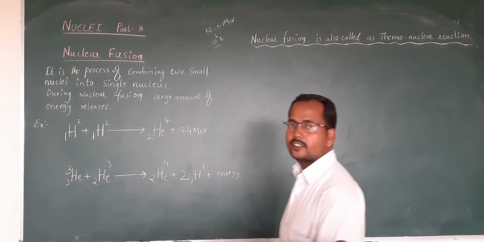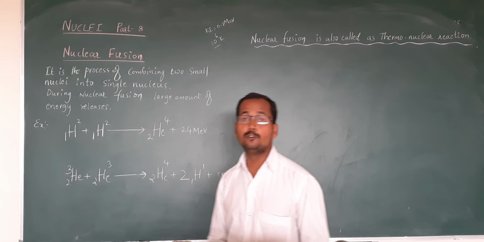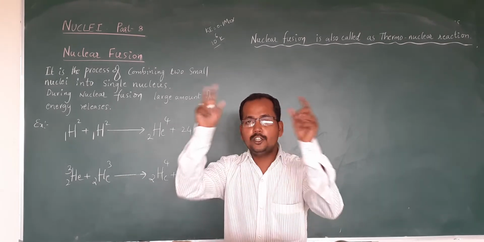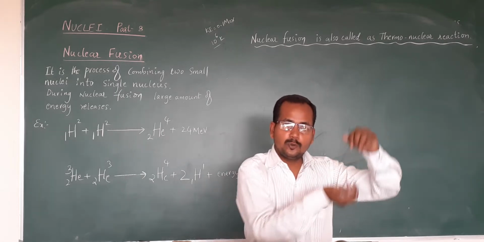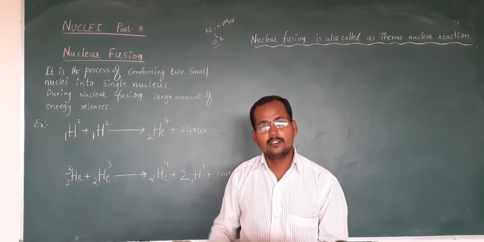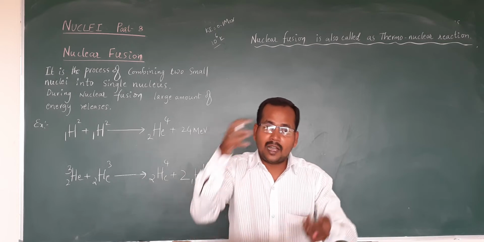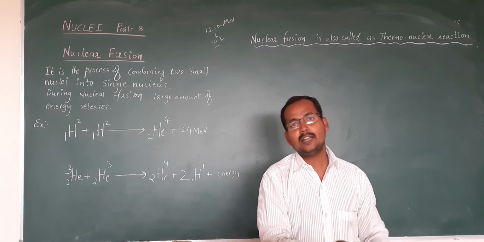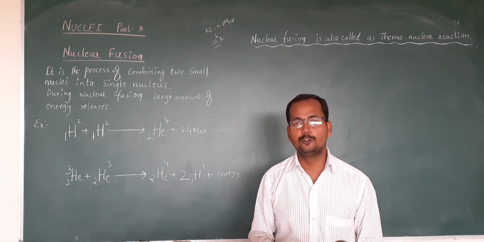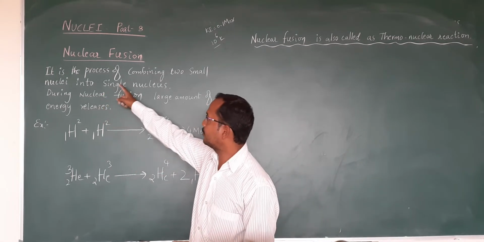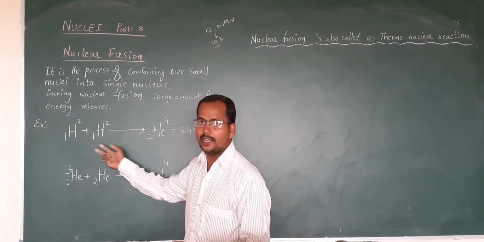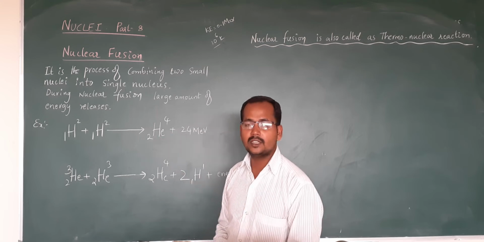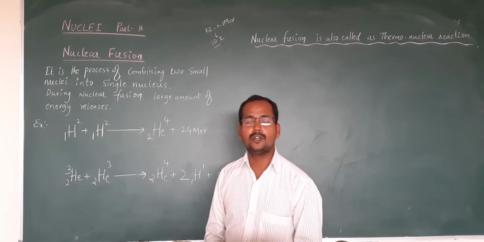Yes guys, the next concept is nuclear fusion. Here, fusion means what? In nuclear fission, a big nucleus splits into two small nuclei. But here, two small nuclei combine together to form one big nucleus. That process is called nuclear fusion. According to the definition, it is the process of combining two small nuclei into a single nucleus, and during this process a large amount of energy is produced.